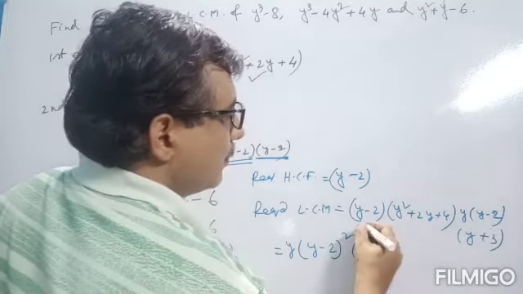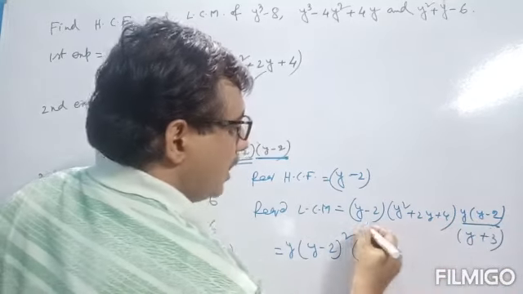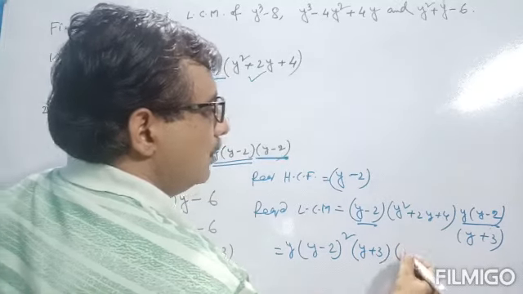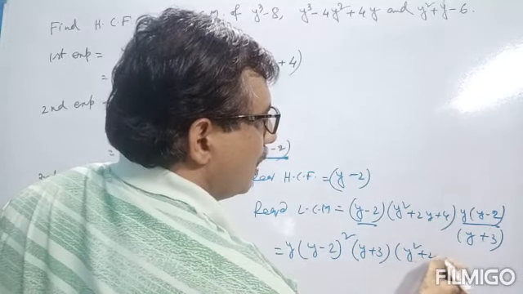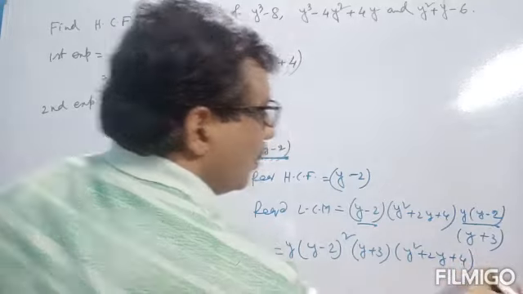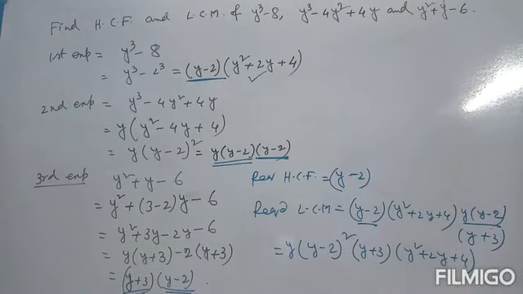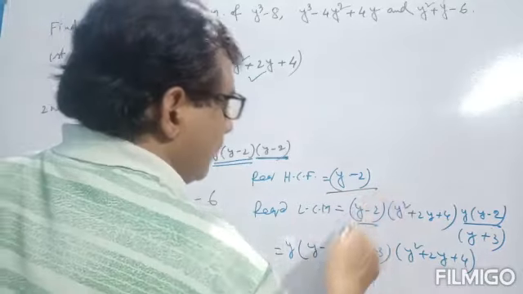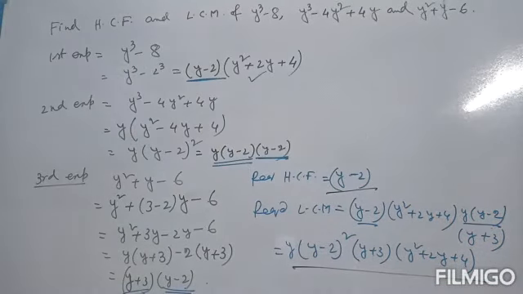And the remaining term, we already write these 2 and this one here. And the remaining term, one term is y plus 3, write down, and the last term y square plus 2y plus 4. Therefore the LCM will be y into y minus 2 whole square into y plus 3 into y square plus 2y plus 4. And HCF is very simple. HCF is y minus 2. This is the HCF and this is the LCM of these three expressions.